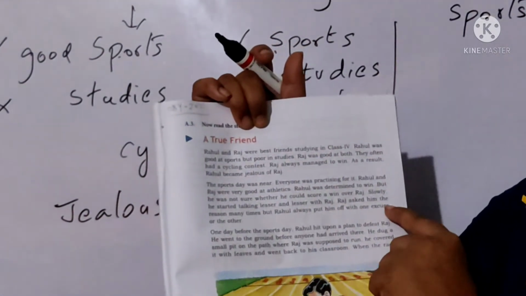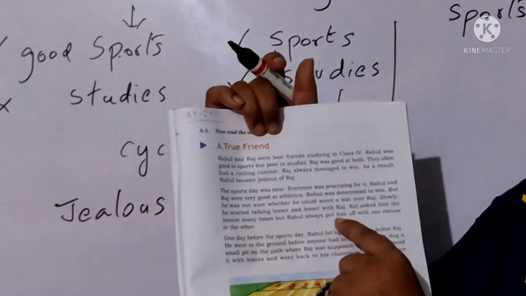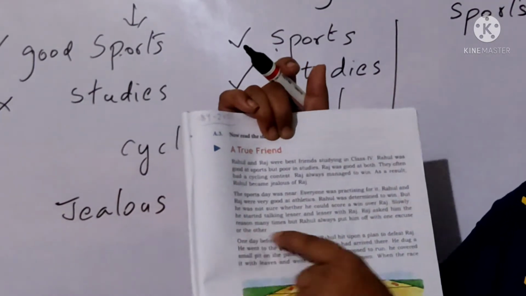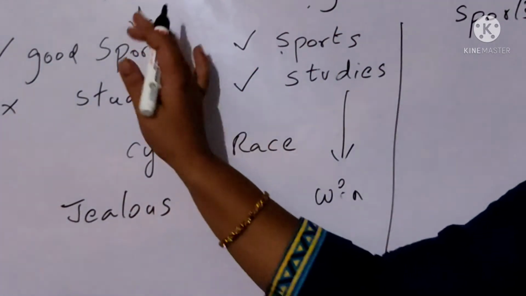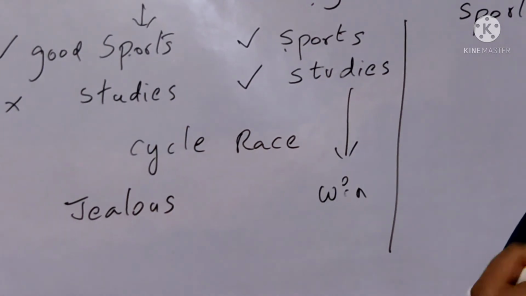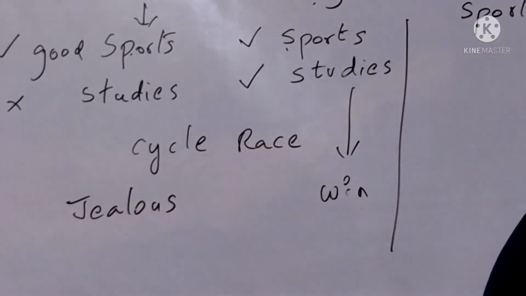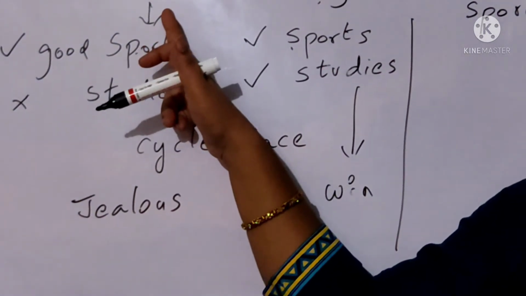So Raj asked him the reason many times, but Rahul always put him off with one excuse or the other. So what happened? This Raj got a doubt. Why is Rahul not speaking with me for many days? What happened to him? So one day he just went and asked his friend Rahul, what happened? Why are you not talking with me?